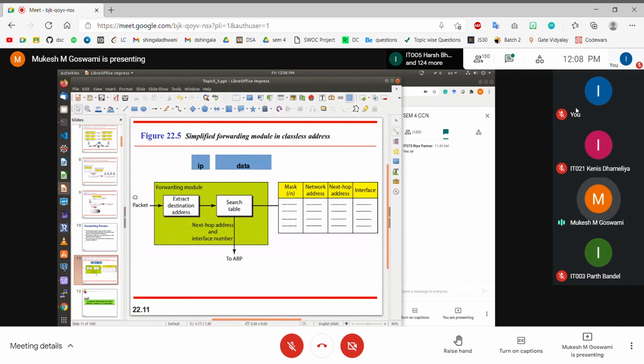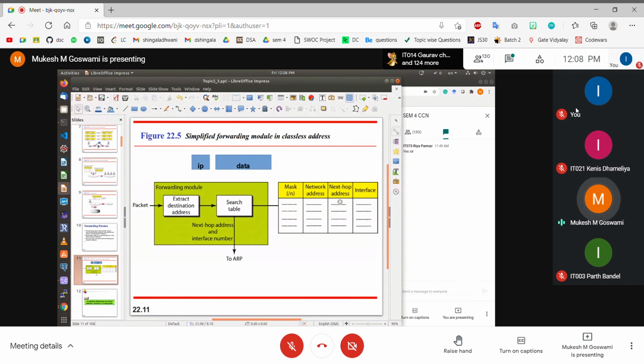So you take the destination address, apply the subnet mask, convert it into the destination network address, and then match it with the network address specified in the routing table. If there is a match, then you take the next hop IP address corresponding to that network address, and convert that IP address into the MAC address using the ARP protocol. Then you hand over the outgoing interface and the MAC address of this packet to the data link layer, and the job of the network layer is over.